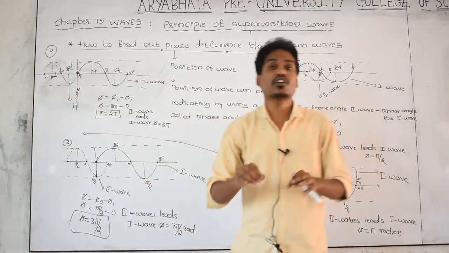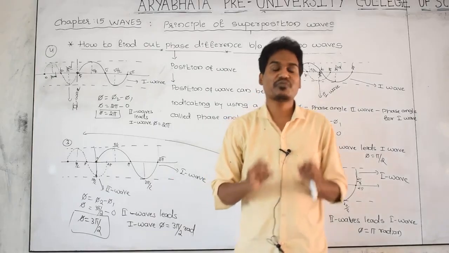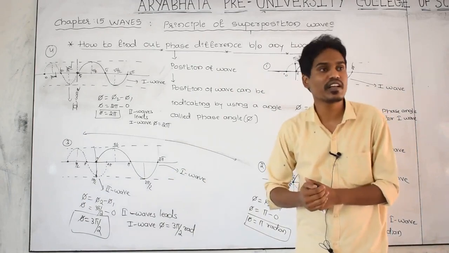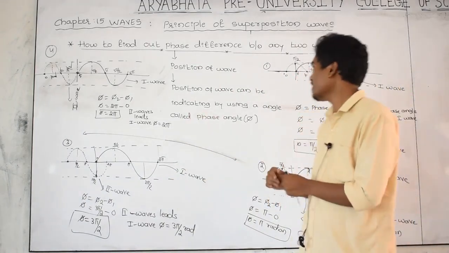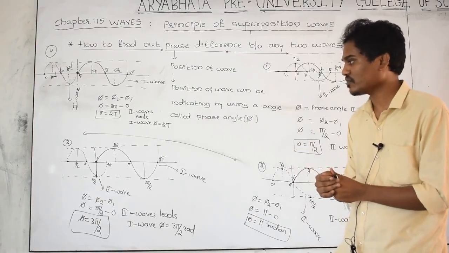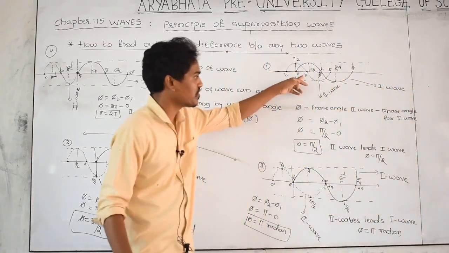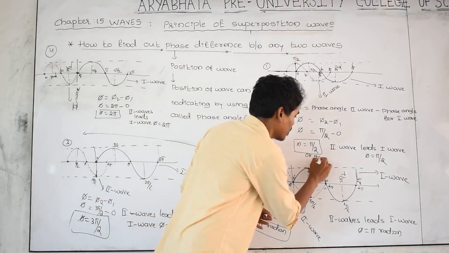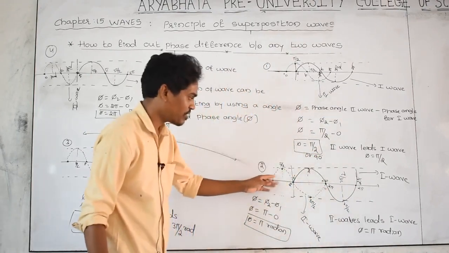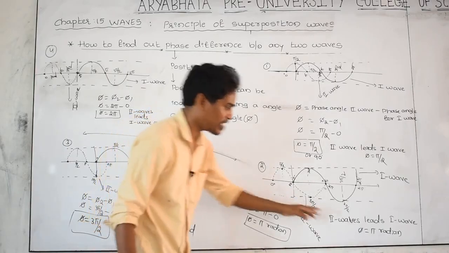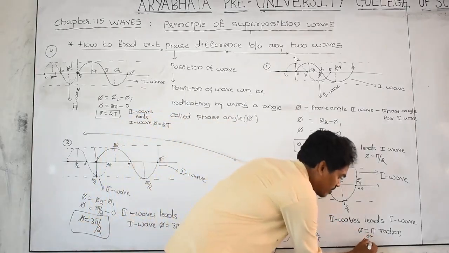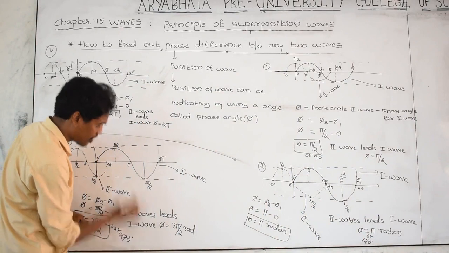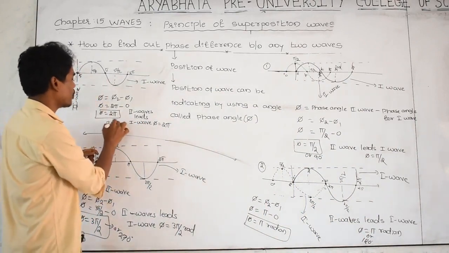The difference in the position of those two waves is called phase difference. How to find out the phase difference between any two waves passing through the medium can be given here. First, second, 3, 4, let us take. The phase difference between these two is 90 degree, means pi by 2. The phase difference between first and second waves here is 180 or pi radian, and here 3 pi by 2 or 270 degree, and here 360 or 2 pi.